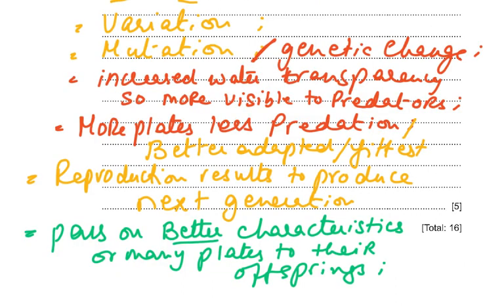So how do we word this? Variation is already present, there is mutation or a genetic change, and this is because there is increased water transparency. So some of the fish are more visible to predators, and more plates means less predation, or you can say it is better adapted or fittest. Then, of course, the ones which are not predated will reproduce to produce the next generation, and this will pass on the better characteristics or many plates to their offspring.